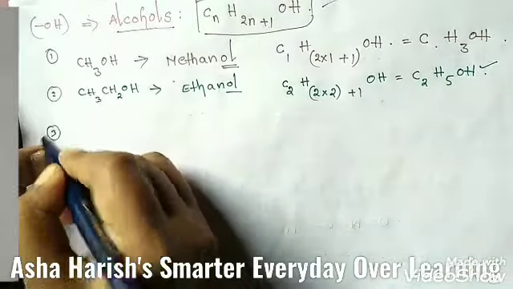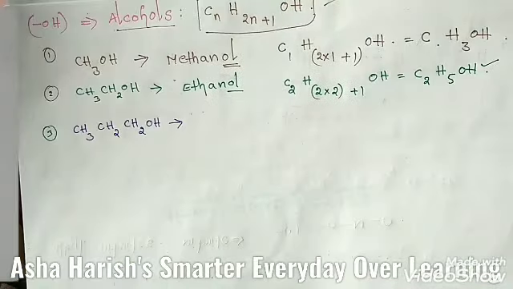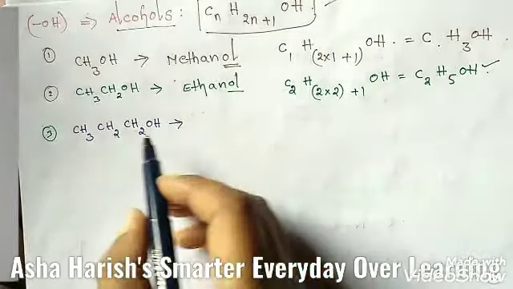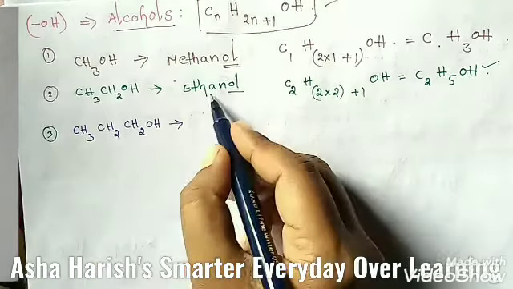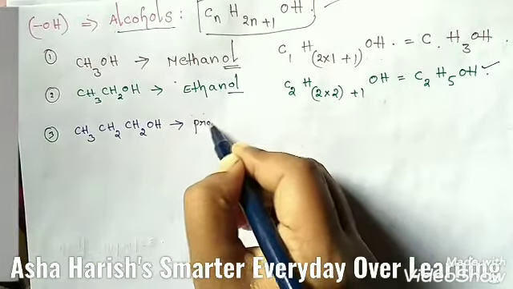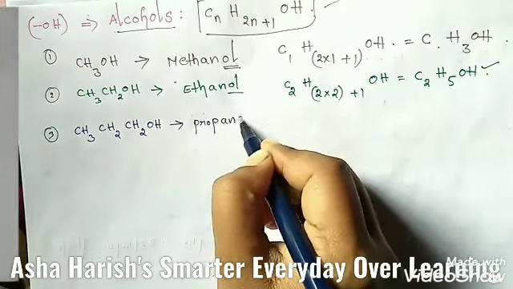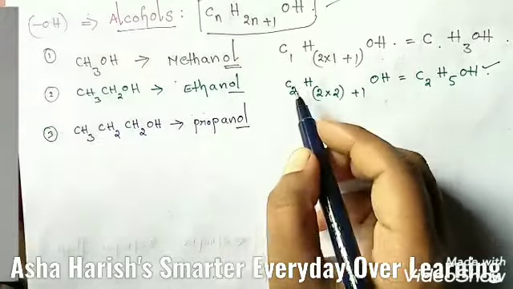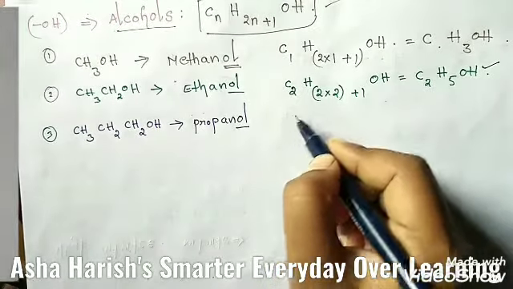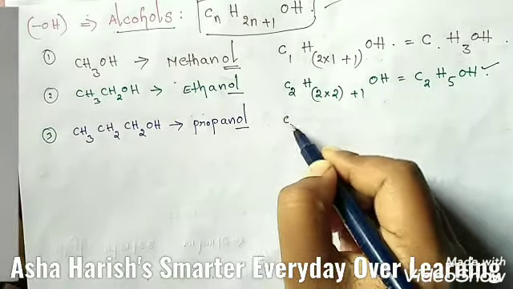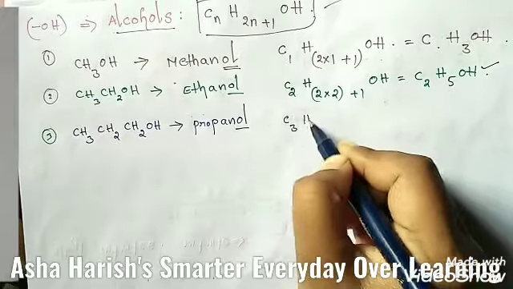Number 3, this is the example, and there are 3 carbon atoms. Then the root word should be prop, and propanol is its IUPAC name. Here 3 carbons, C3. How many H's are there?